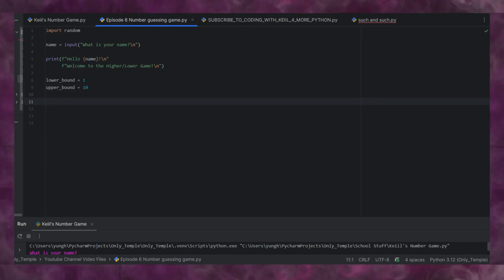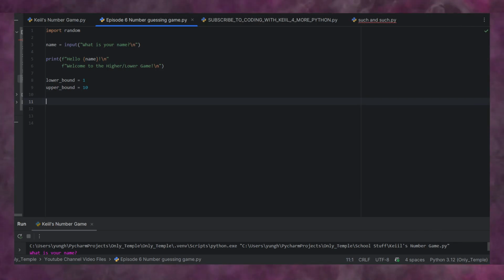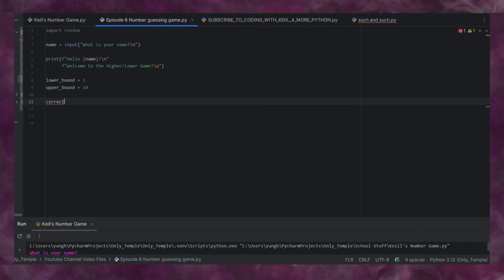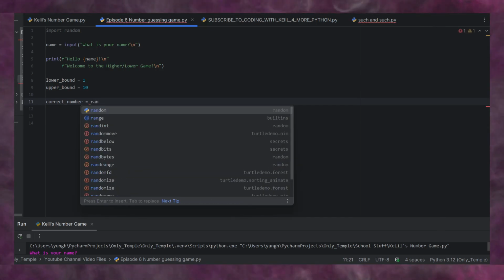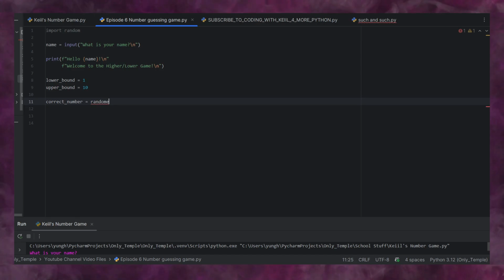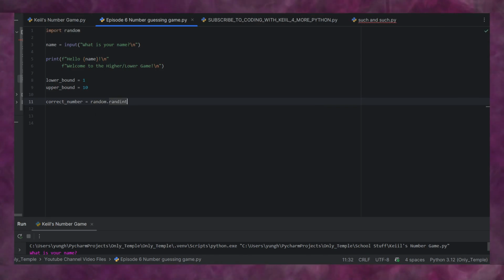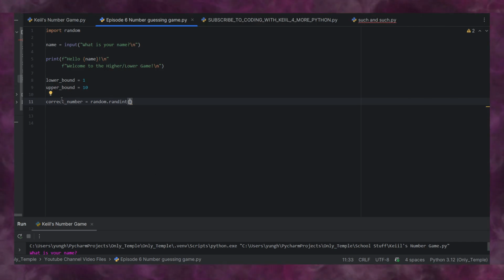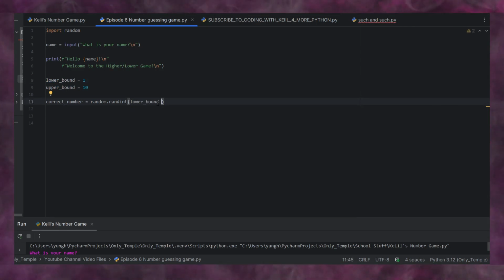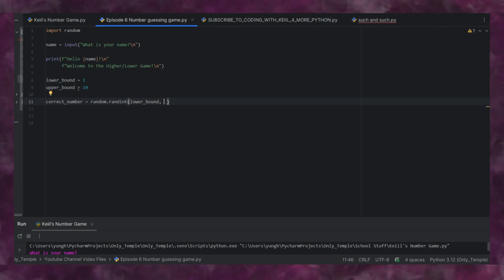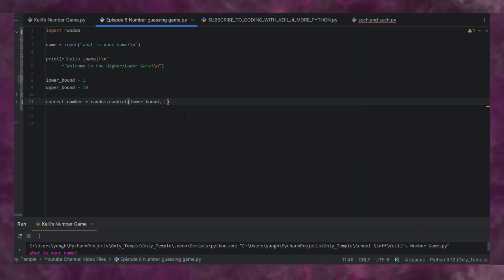here's where the random module comes in. So we'll say correct number equals random.randint, and then in the middle of our parentheses we will pass our lower bound and our upper bound, which we don't technically have to do it this way, but that's fine.